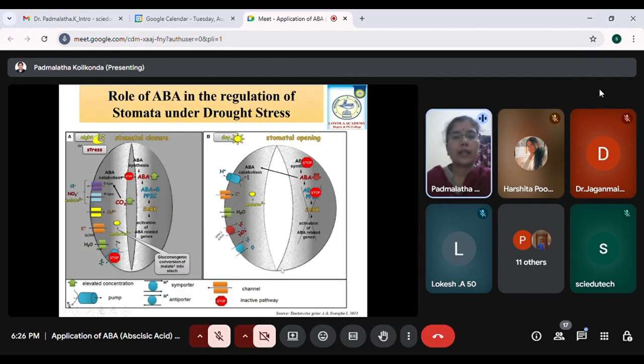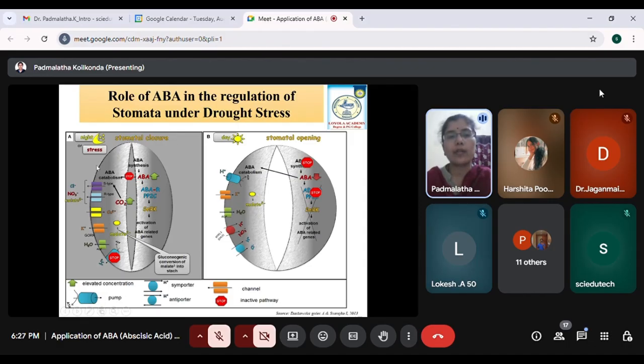As I said, it can be the stomata or it can be the root system. There are actually a lot of mechanisms, but I have just briefed only the two important mechanisms which are going on initially in the stomata and also in the root system. So we'll see how this ABA is helping in regulating the stomata under drought stress. We know that stomata are the tiny pores which are present on the adaxial and abaxial surfaces of the leaf. Here we are talking about drought stress.